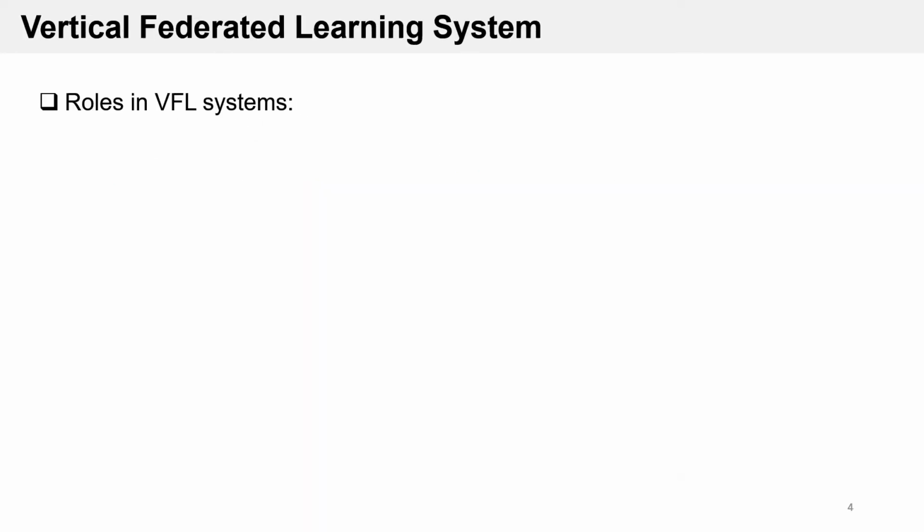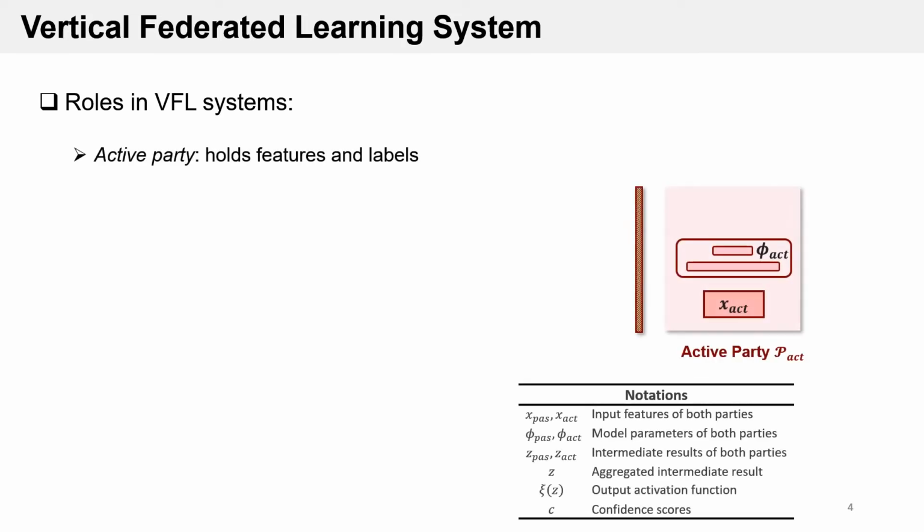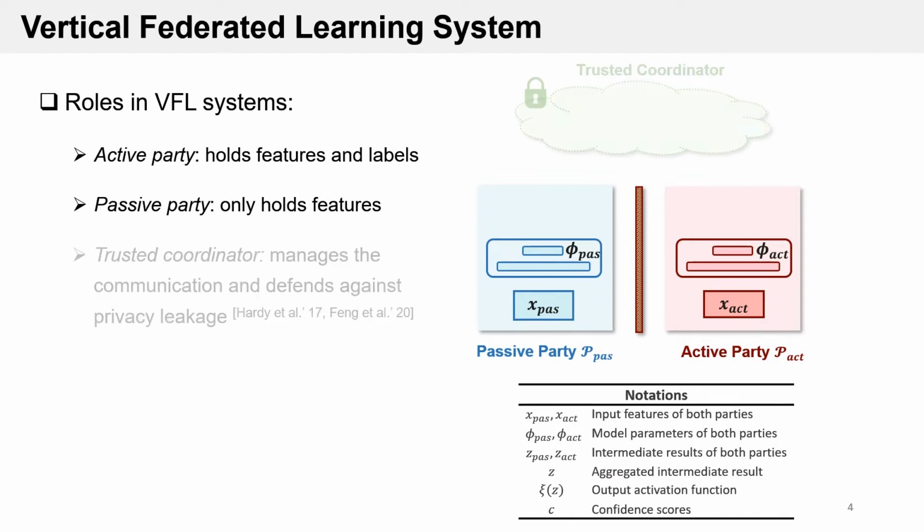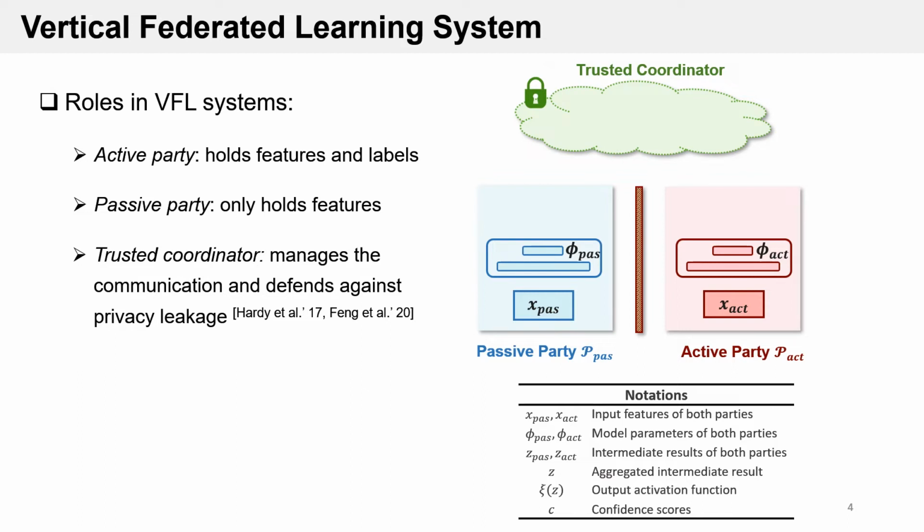Since it is common for companies to collect different user features for their services, VFL systems attracted increasing attention in recent years. Here we present a common two-party VFL system, which includes an active party who has parts of the features and real labels, and a passive party who only provides additional features. Moreover, several existing VFL systems also adopt a trusted coordinator to manage the communication between the local parties and to defend against the privacy leakage.